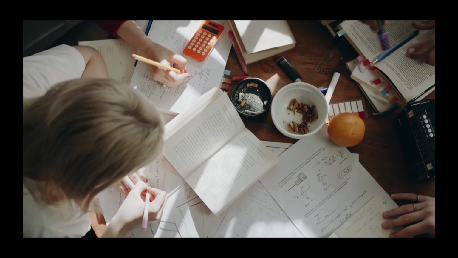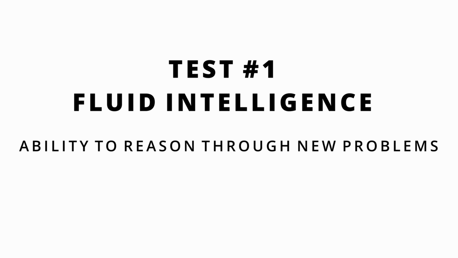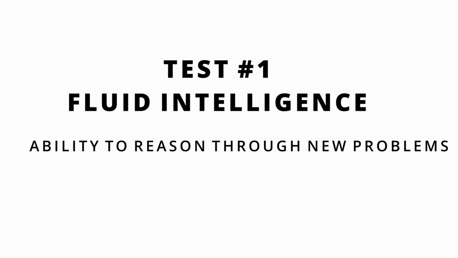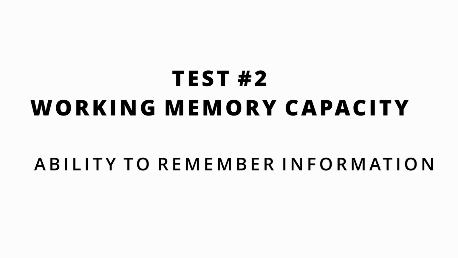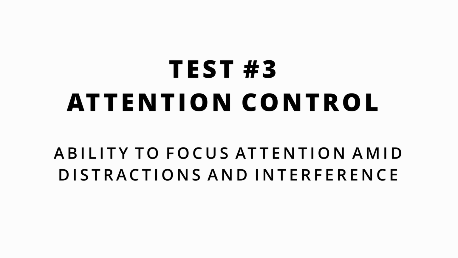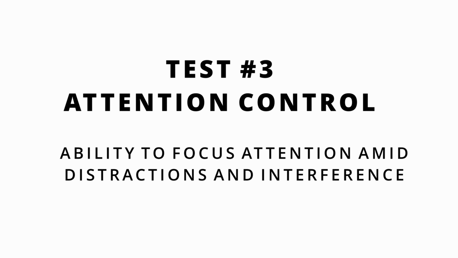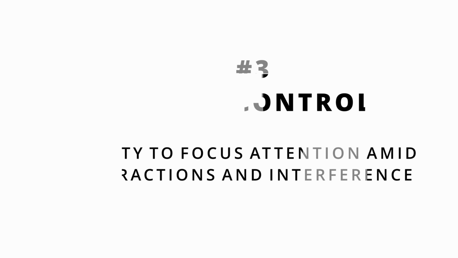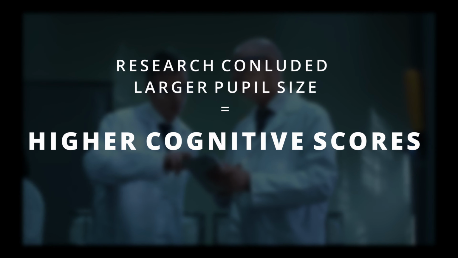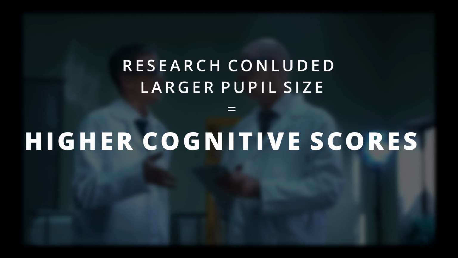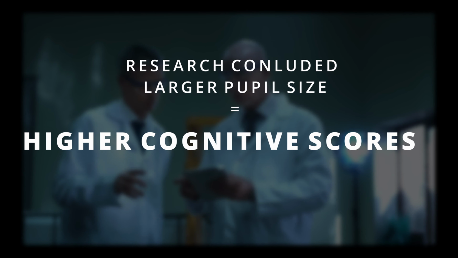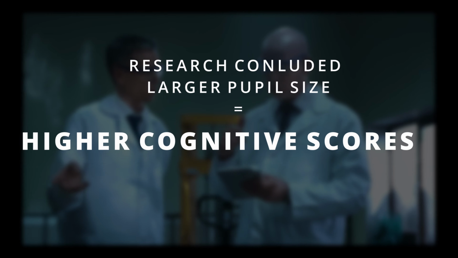Next, the volunteers completed 3 cognitive tests, the first one being the capacity to reason through new problems, also known as fluid intelligence. The second test in relation to the ability to remember information, also known as working memory capacity. And the last test around the ability to focus the attention when presented with distractions and interference, also known as attention control. The research concluded that a larger baseline pupil size was correlated with significantly higher scores for the first and third tests, namely fluid intelligence and attention control, and to a lesser degree, working memory capacity.